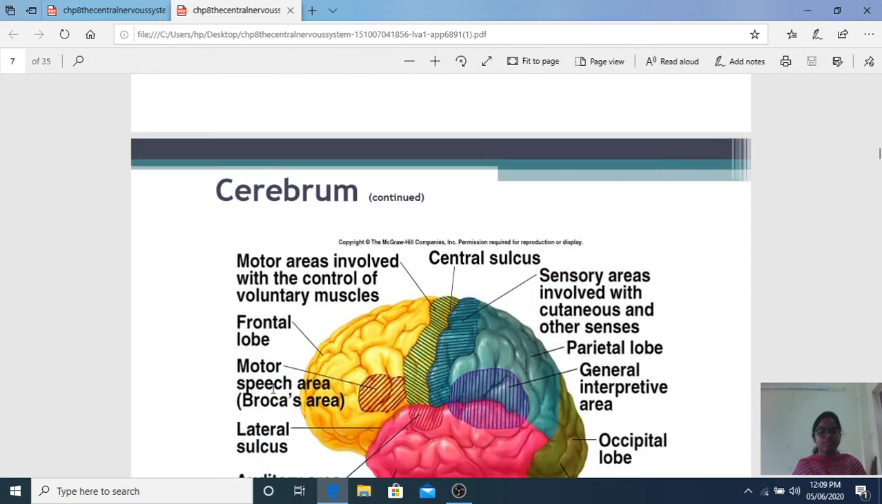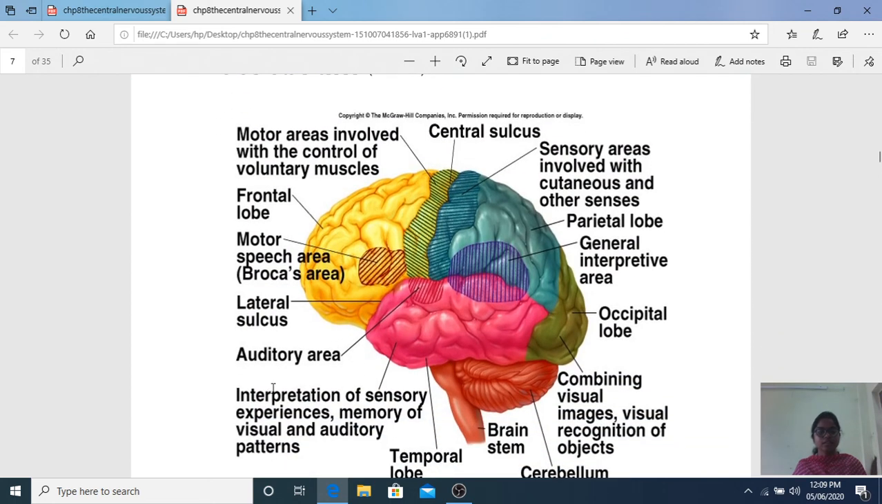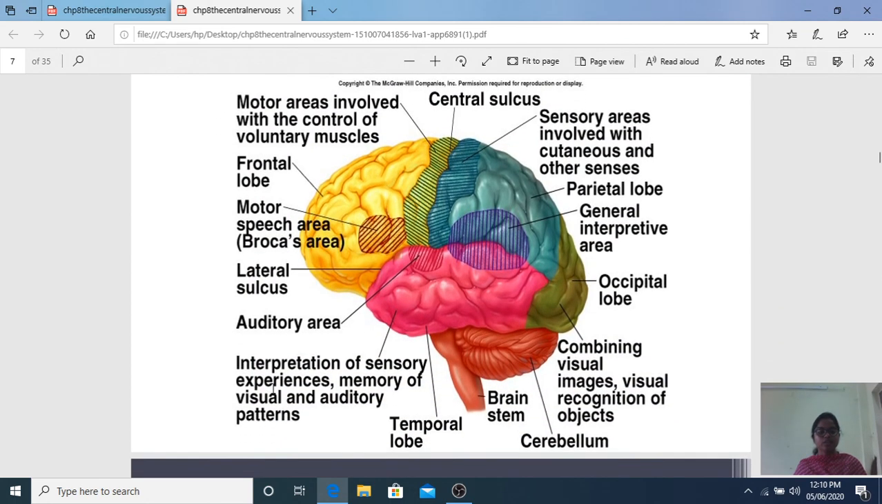And coming to the cerebrum, see here the areas, motor areas. I told you the Broca speech area, everything is here. The central sulcus. In front of the central sulcus is a motor area which is involved in the voluntary control. You are moving your hand, you are walking, it is under the control of the motor area.